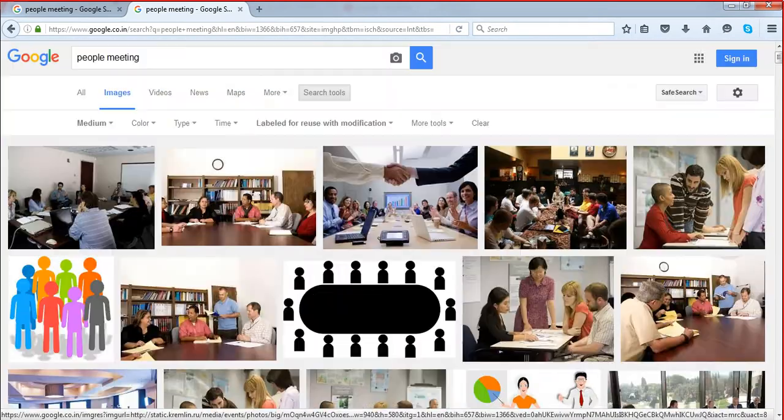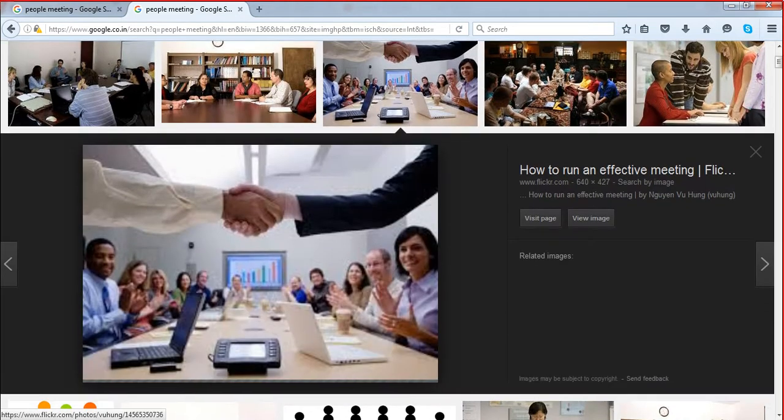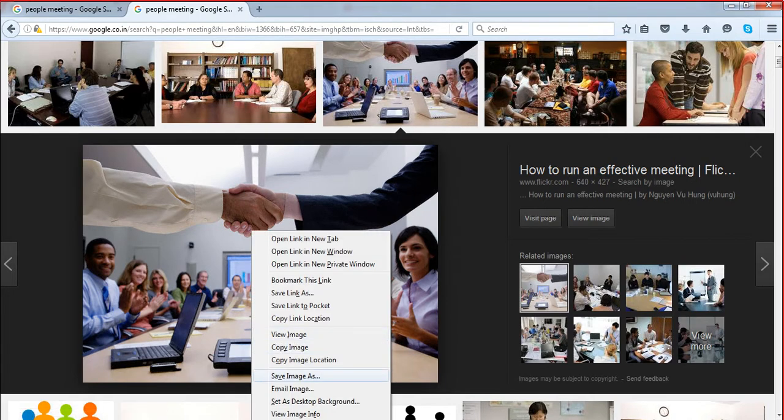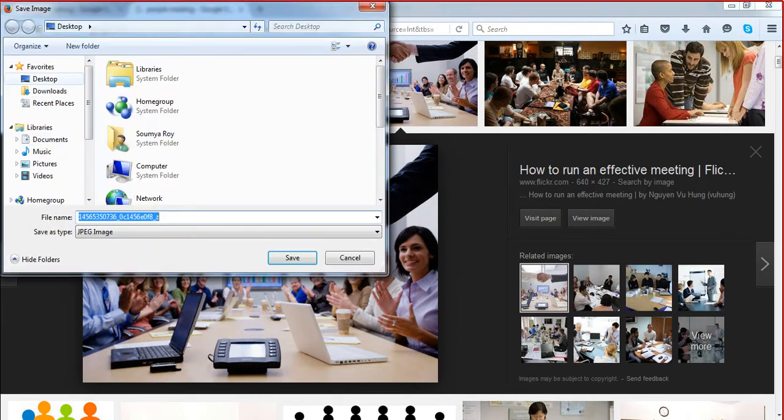So let me download. This is the first image. We can download this 725 by 405 pixel image from here. Click here, or else this one. This is also good. Select this, let it load first. It's now loading. It's loaded right now. Now you have to click here, save images, and save somewhere on your system.